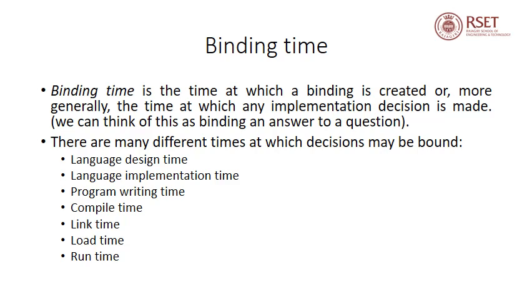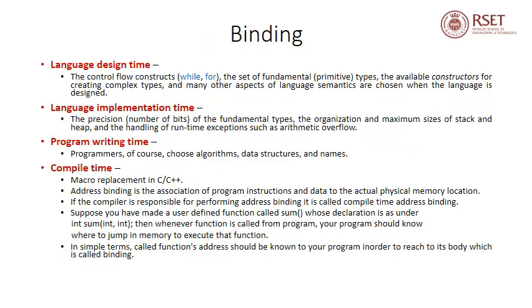Similarly, there are many different times at which decisions may be bound, like program writing time, compile time, link time, load time, or run time. We'll see examples of each. At language design time, control flow constructs like while and for, the set of fundamental primitive data types such as int and float, the available constructors for creating complex types like enum in C, and many other aspects of language semantics are chosen.